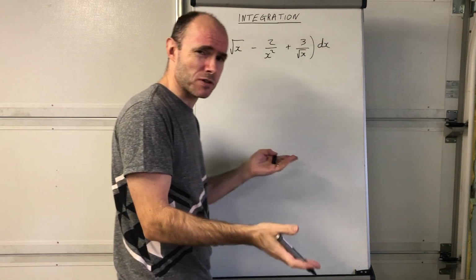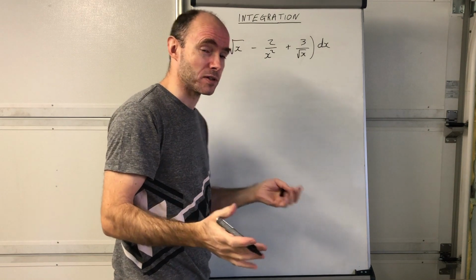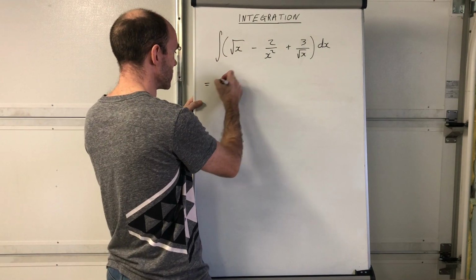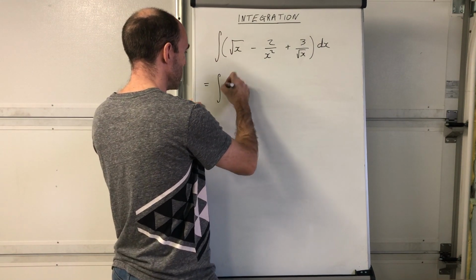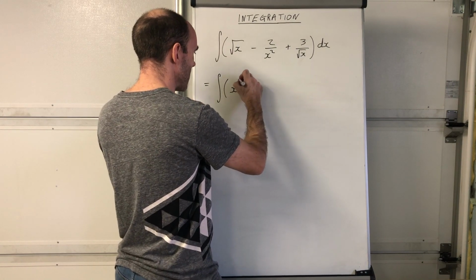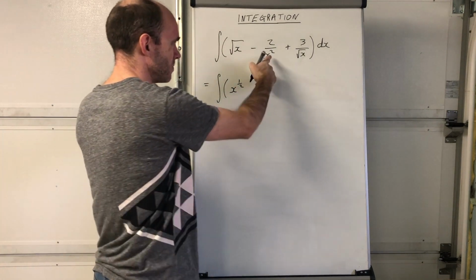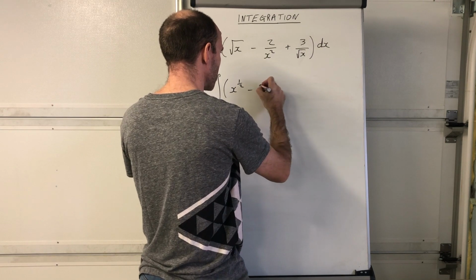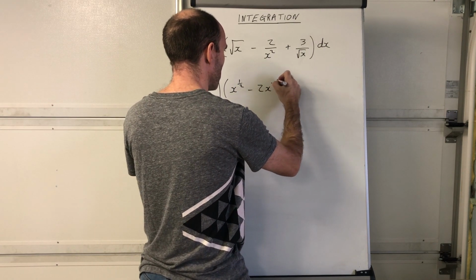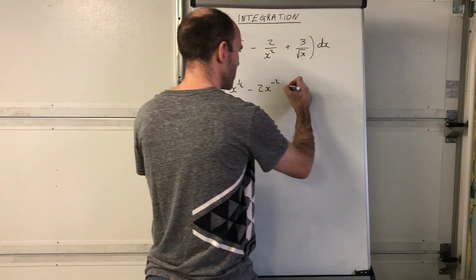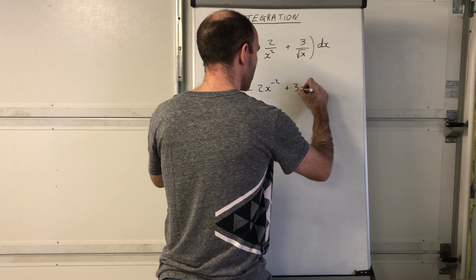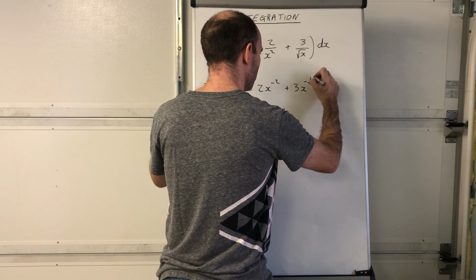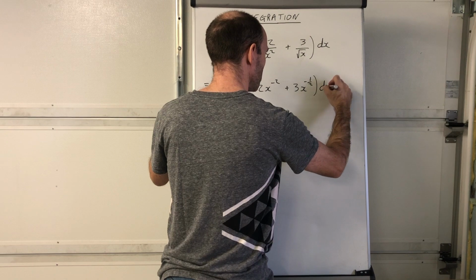Okay, well, same with differentiation. Put it in index form first. So rewrite the integral, but everything in index form first. This will be x to the power of 1/2. And then put this in index form: that will be subtract 2x to the power of -2. And then put this in index form: that would be 3x to the power of -1/2, dx. I'm assuming you're happy with that.